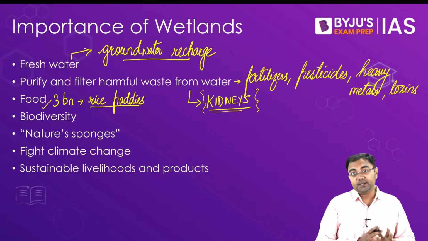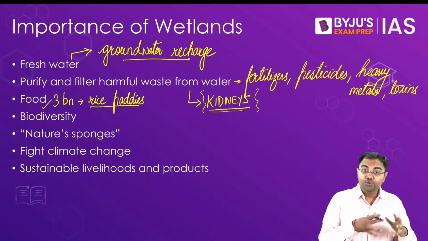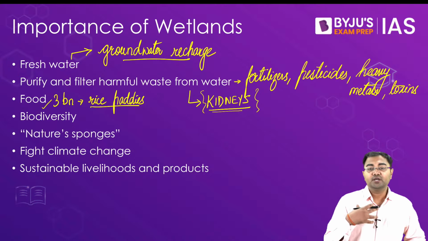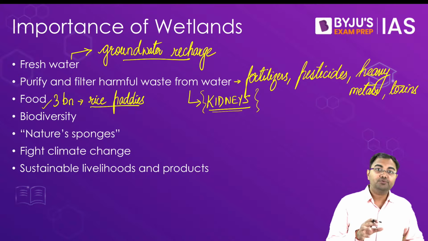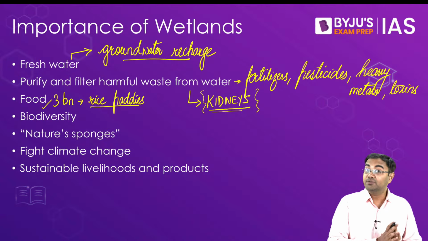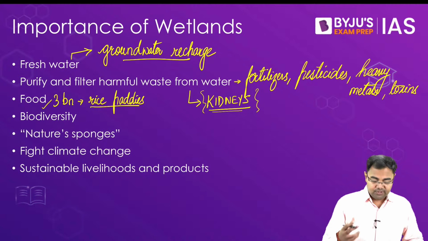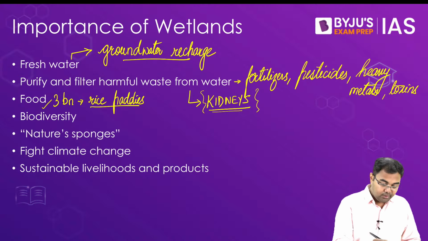So that's why, because commercial fish also grow in these areas. They use these areas for fertilization and laying their eggs, and because of which we see that estuaries and coastal wetlands become very, very crucial areas for fish cultivation and getting fish out of these areas. So that's why they are also very important from that perspective.